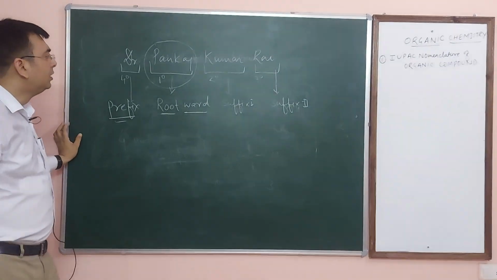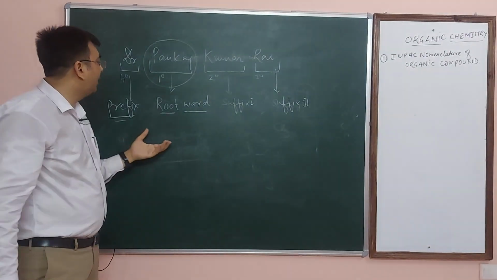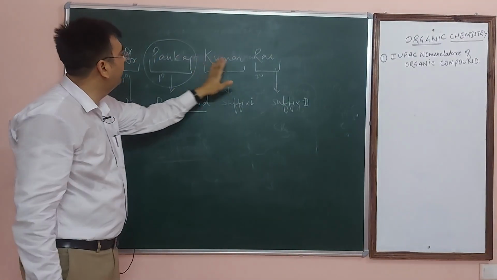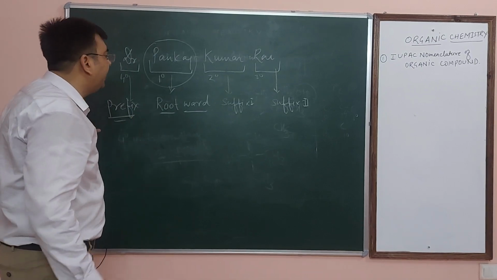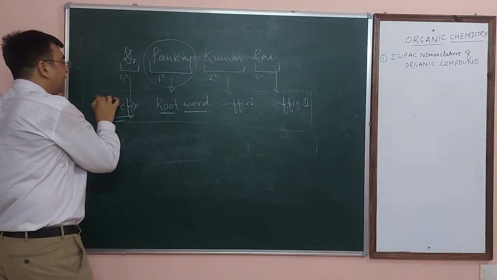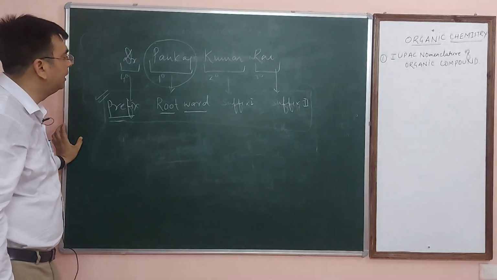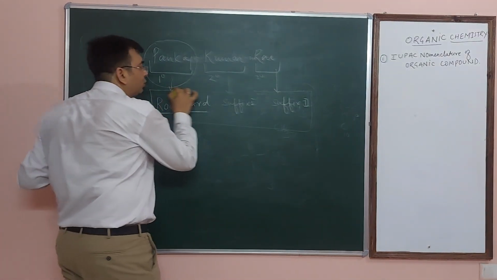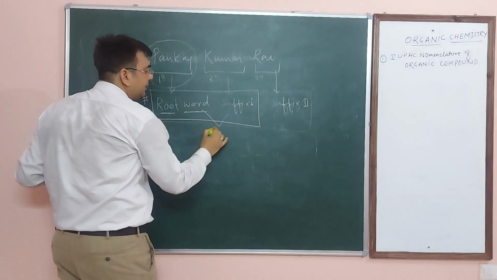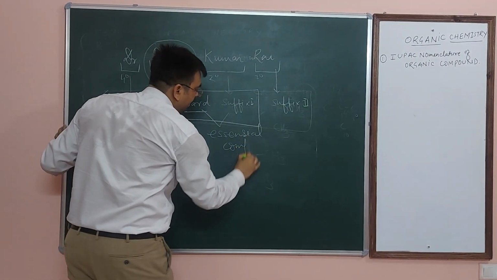So there are four components. Look at your own name, you will also see 4 components or 3 components. Same as I wrote my name, there are 4 components. In any organic compound, a maximum of 4 components is present: prefix, root word, suffix first and suffix second. But these 2 components must be present in any organic compound. These 2 components are known as essential components. They must be present.